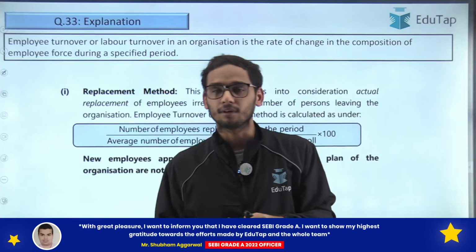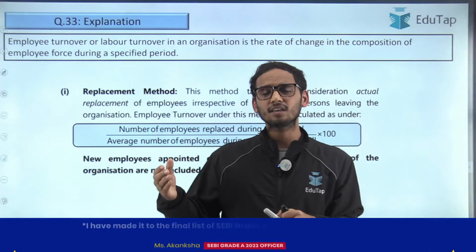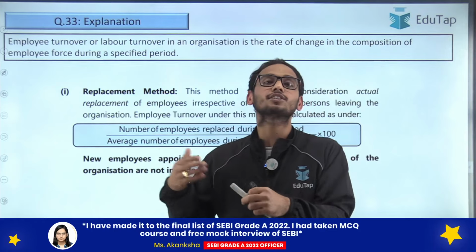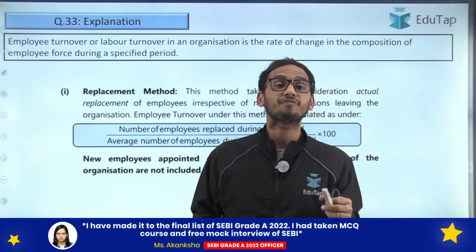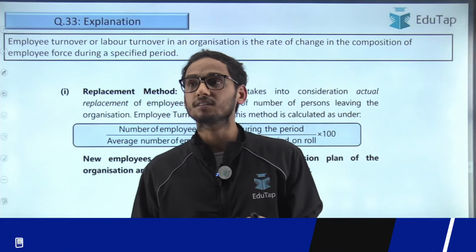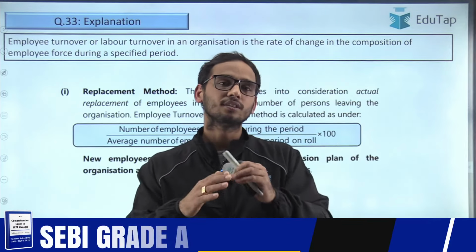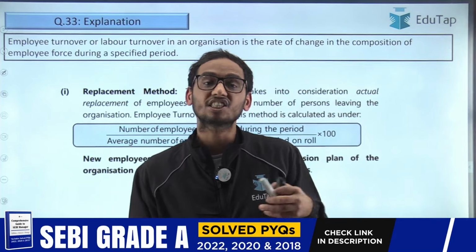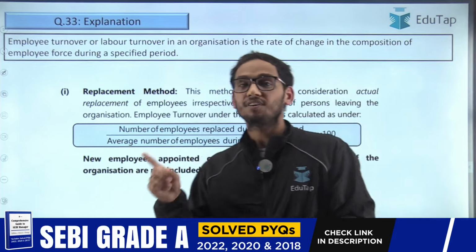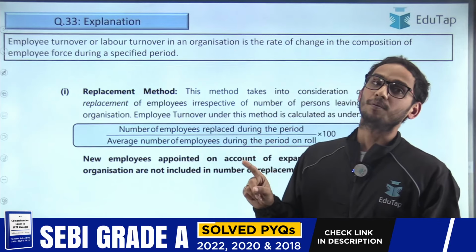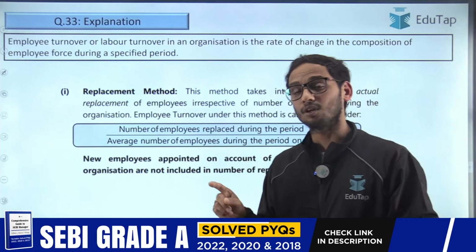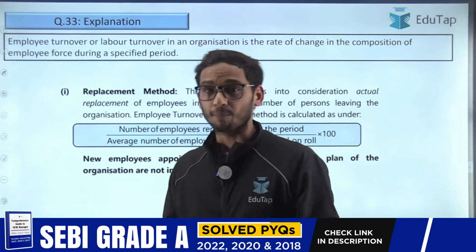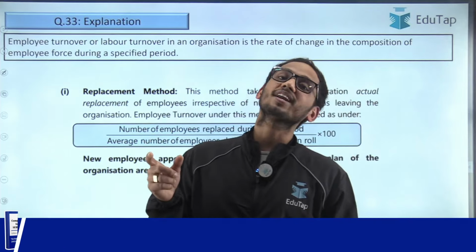It might happen when the employer is replacing the existing employees. So there could be various reasons due to which the composition of the labor force is changing. Therefore, the formula is not a single formula. The formula for the labor turnover rate is going to depend upon which factor you are considering.